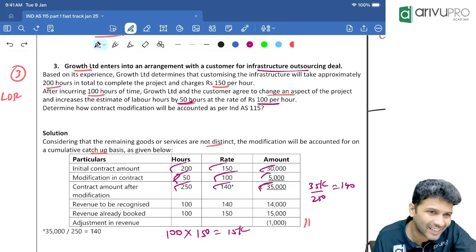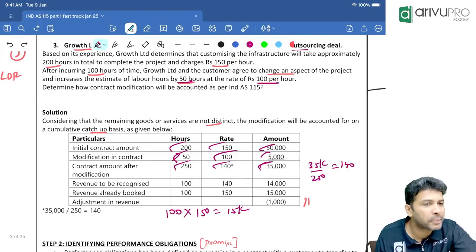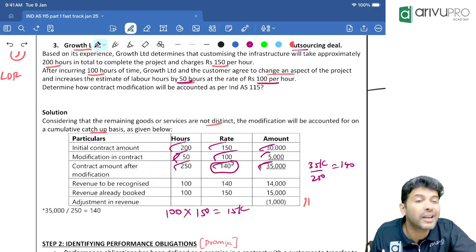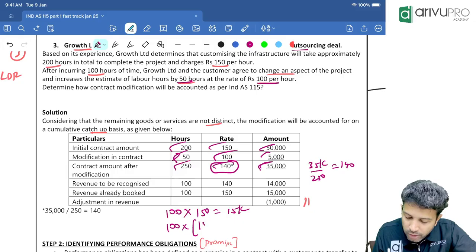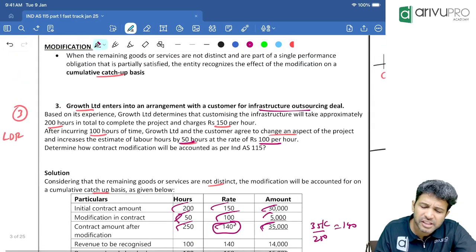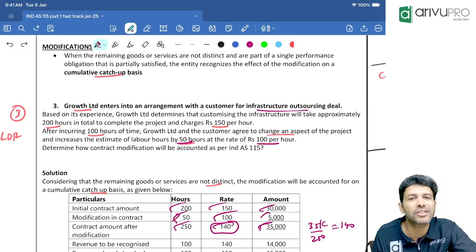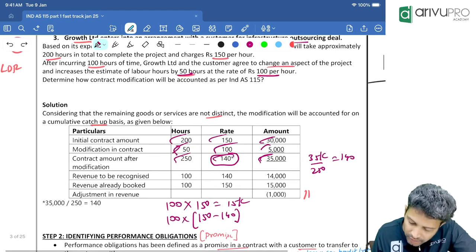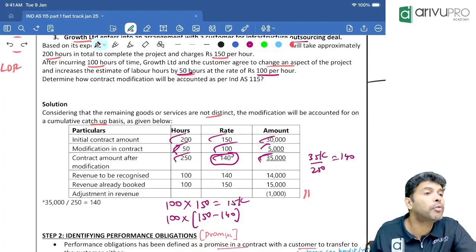Yes. Correct. That means we have booked the revenue at what rupees per hour? 150 per hour. Now after this modification, is the rate per hour 150 or 140? 140. That means how much extra have you booked? We have booked it at 150, but we should book it at 140 because it is not a separate contract. So cumulative catch-up basis accounting means adjusting the revenue. If you have booked more revenue, reduce it. If you have booked less revenue, book more. Here we have booked the revenue at what price? 150 per hour. But after the modification, the price is 140 per hour.